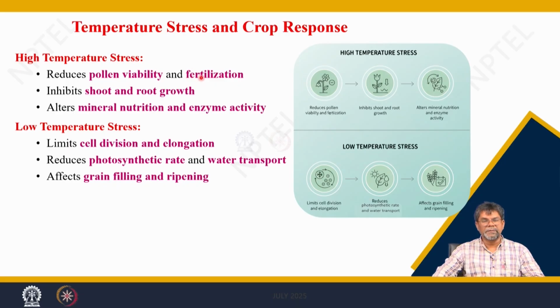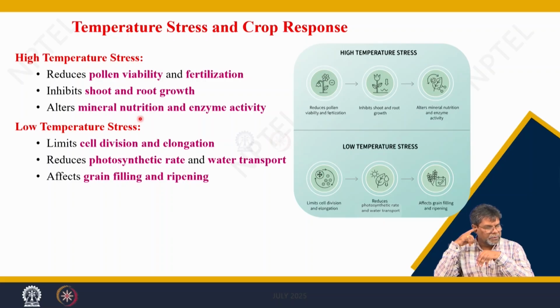Sterility happens because of very high temperature during the flowering period. This also affects the shoot growth and root growth of the crops, then mineral nutrition uptake and enzyme activity, so the whole crop growth is affected because of temperature stress conditions. Similarly, low temperature affects cell division and cell elongation, and photosynthetic rates and water transport are also reduced with very low temperature, and grain filling and ripening are also reduced.